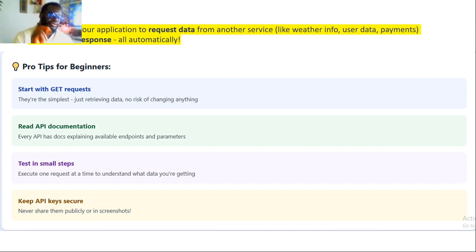So, some pro tips for you. When I was learning API, I made a lot of mistakes. Why? Because at first I was trying to do everything. I was trying to do GET requests, POST, PUT. I was trying to test everything, and this is not how you do it. Start simple, start small. Learn GET requests first, because GET requests are very simple. You can easily use them to retrieve data, with no risk because you're not changing anything. It's great to learn this one first.